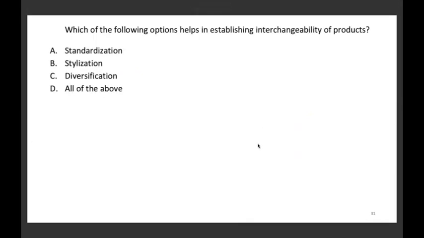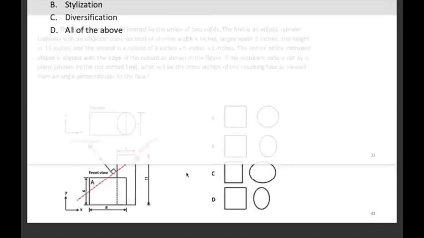Which of the following options helps in establishing the interchangeability of products? Interchangeability of products can be achieved only when standardization is achieved. So A is the one which is correct. Okay, we'll move to the next one.